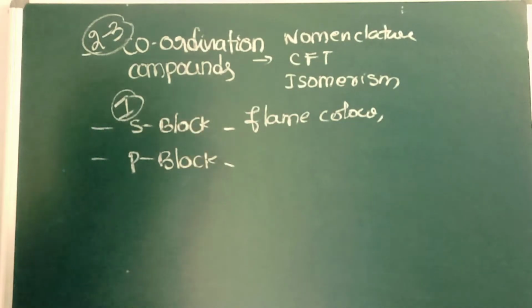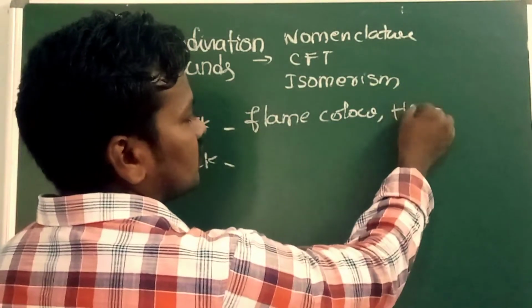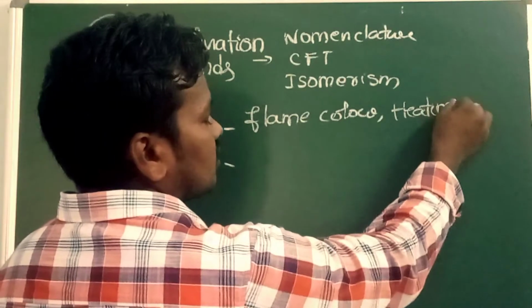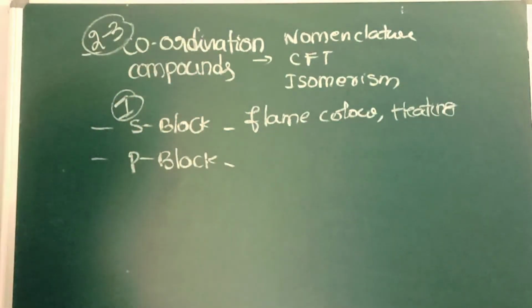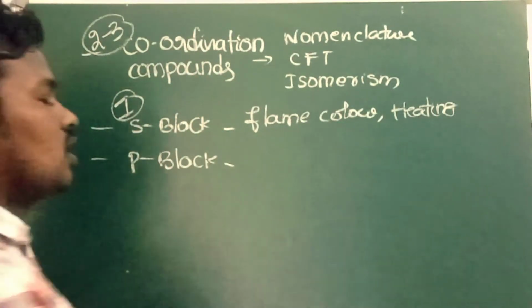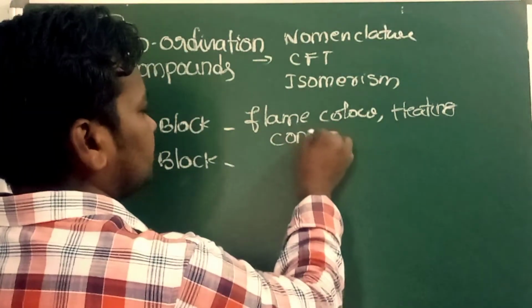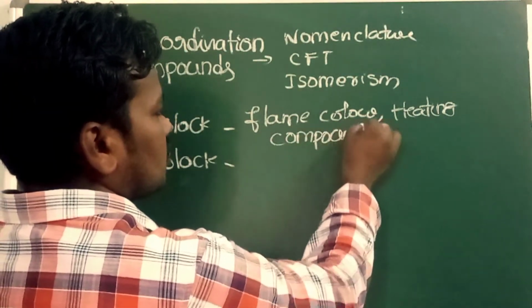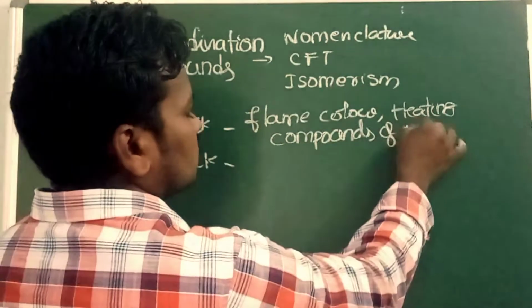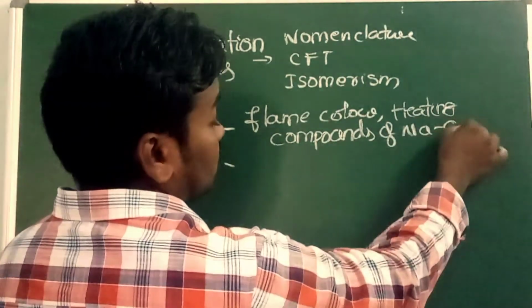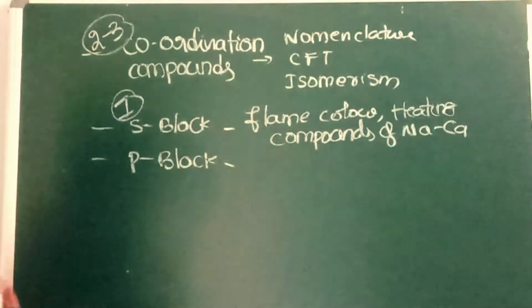Along with that, you have to learn about heating of nitrates. Next, compounds of sodium and potassium, and compounds of sodium and calcium you have to learn in this one.